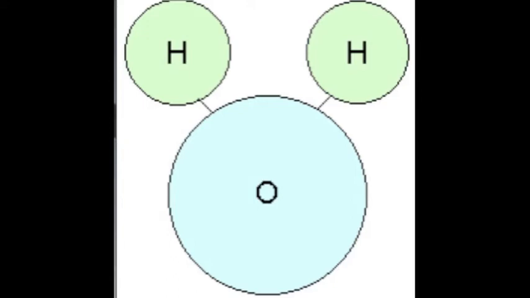Structure. Water is made up of many molecules. Two hydrogen atoms and one oxygen, bonded together by covalent bonds. That is why it is called H2O.